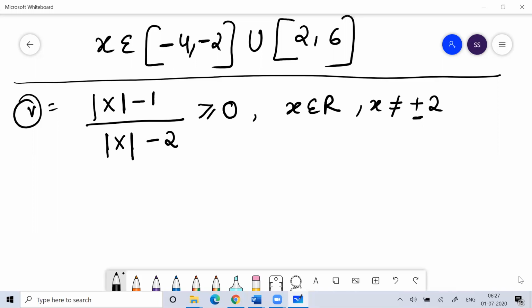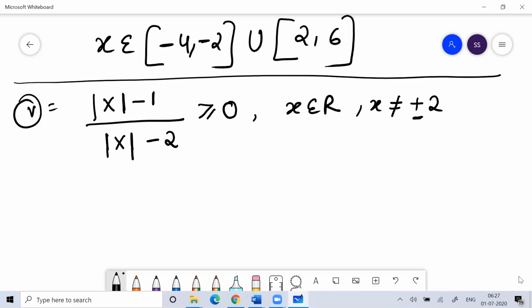Because if you put x as plus 2 or minus 2, then your denominator will become 0, and any number divided by 0 cannot be determined. So the x value can never be plus 2, neither can it be minus 2.